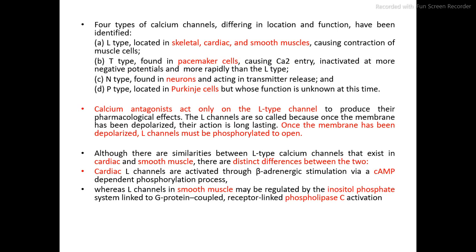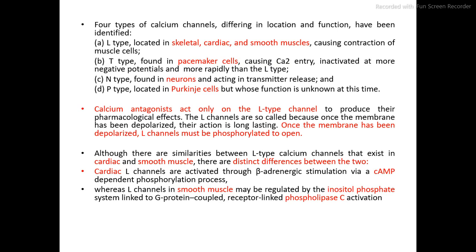Then the N type is found in neurons and acts in transmitter release. And the last one is the P type, which is located in Purkinje cells, but whose function is unknown at this time. So these calcium channel blockers particularly act on the L-type calcium channel to produce their pharmacological effect.